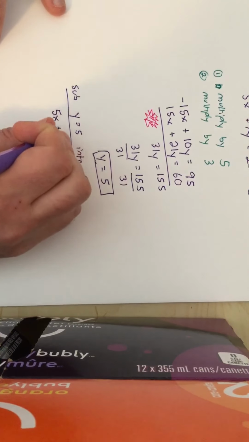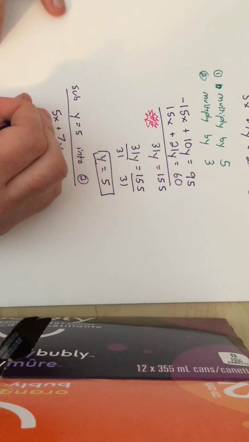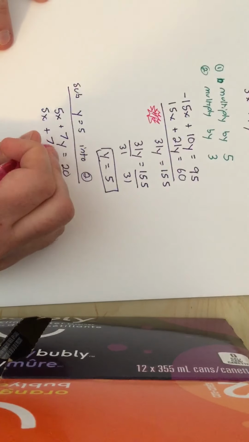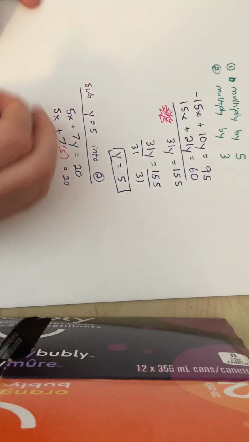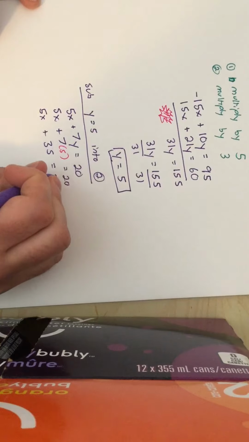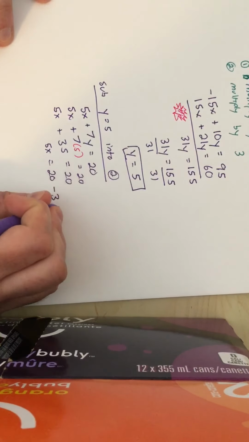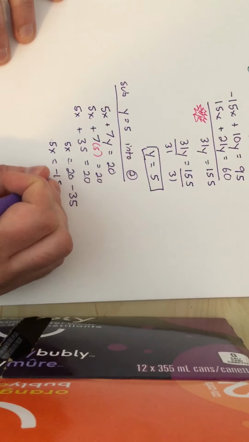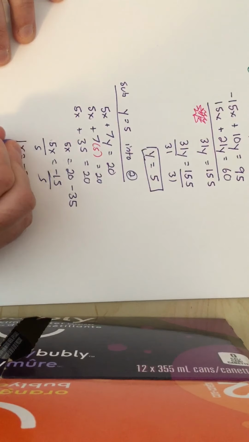So 5x plus 7y equals 20. So it's going to be 5x plus 7 times 5 equals 20. 5x plus 35 equals 20. 5x is 20 minus 35. 5x is minus 15. Divide both by 5. And we get x equals negative 3.